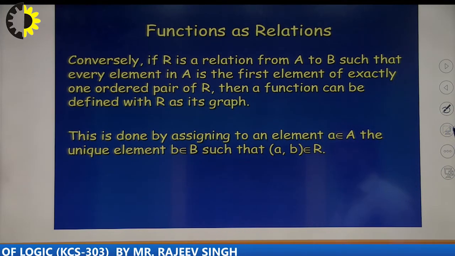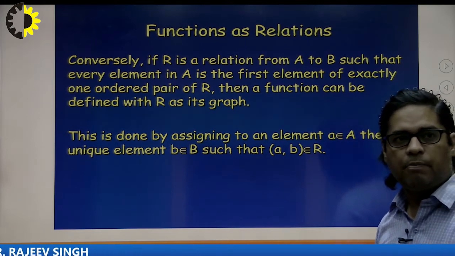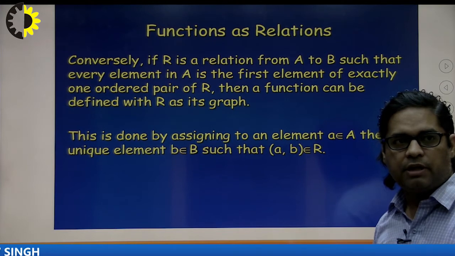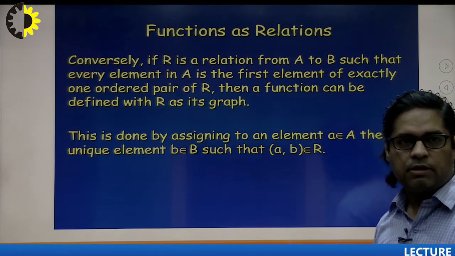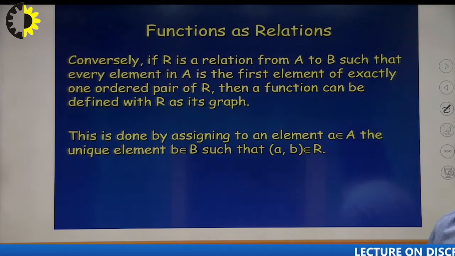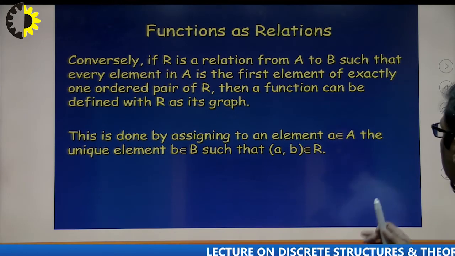Conversely, if R is a relation from A to B such that every element in A is the first element of exactly one ordered pair of R, then a function can be defined with R as its graph. This is done by assigning to elements a belongs to A the unique element b belongs to B such that (a, b) belongs to R.